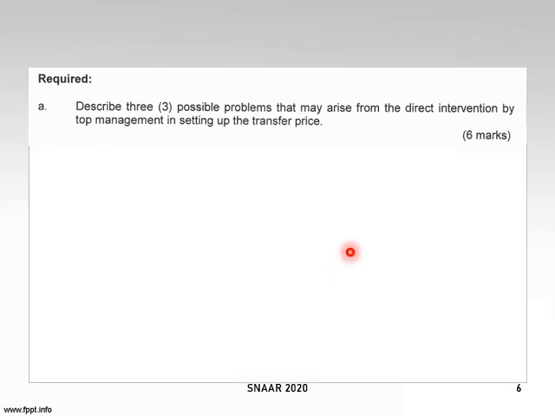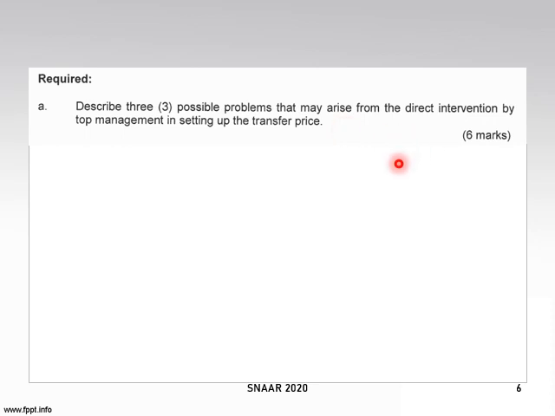Okay, the first question is a theory part which comprises of 6 marks. You need to describe 3 possible problems that may arise from direct intervention by the top management in setting up the transfer price. So basically what you need to find out adalah apa masalah kalau HQ tentukan transfer price tu berapa. Okay, so how are you going to answer these questions? These are the suggested solution that you may choose to do.